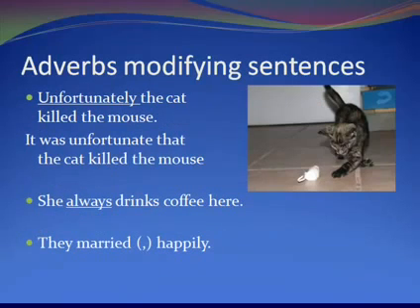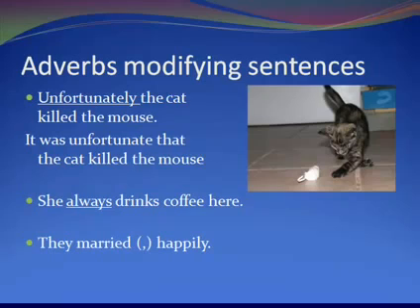Adverbs modifying sentences, you get unfortunately the cat killed the mouse, and you can even move that one around. So you can say the cat killed the mouse unfortunately, or the cat unfortunately killed the mouse. In all cases that expresses that it was unfortunate that the cat killed the mouse. And that paraphrase shows you that it's about the whole event, not just about the killing. She always drinks coffee here. Always she drinks coffee here. She drinks coffee here always.